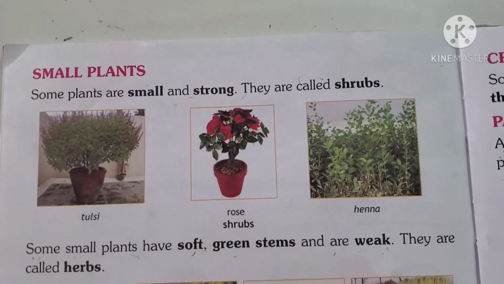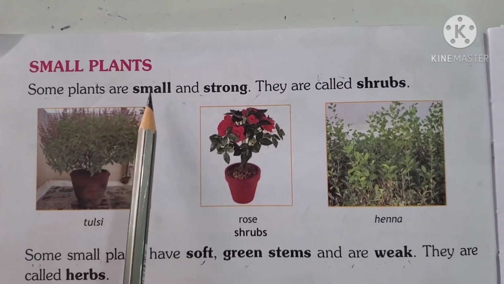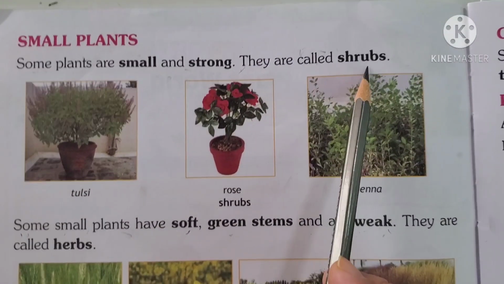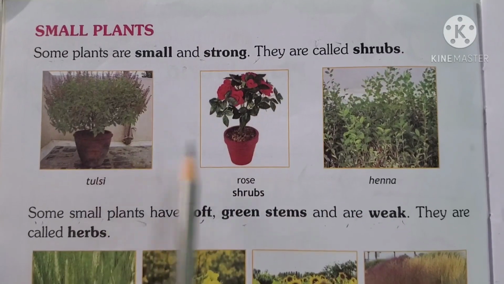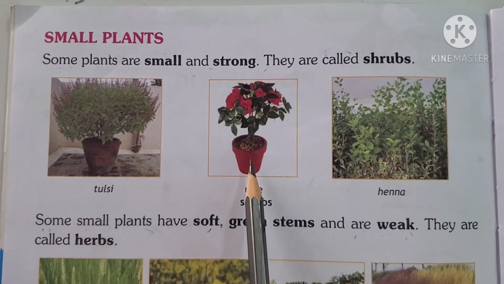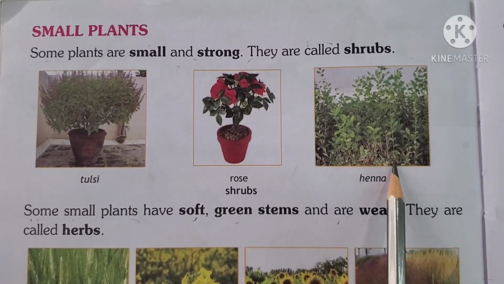Now comes small plants. Some plants are small and strong. They are called shrubs. Can you see these pictures? This is tulsi and these are roses and this is henna.